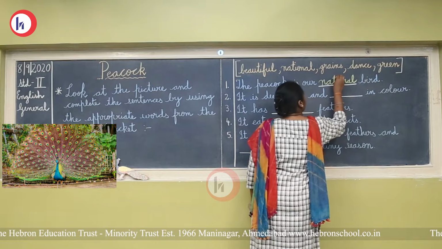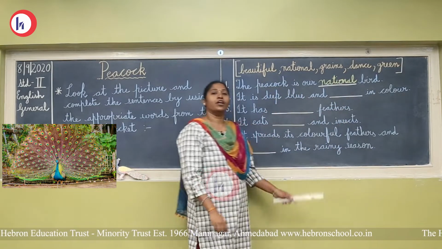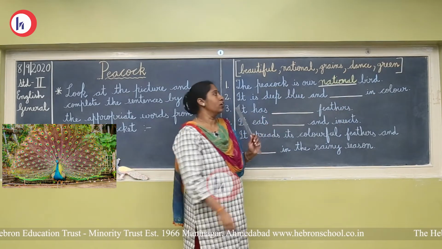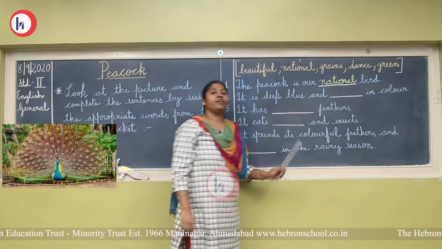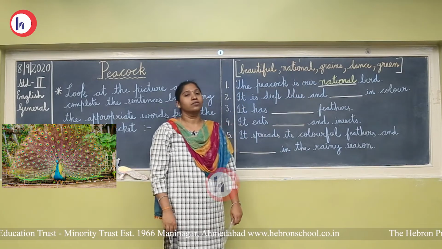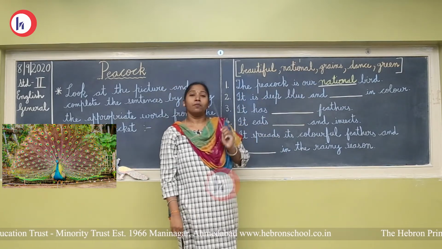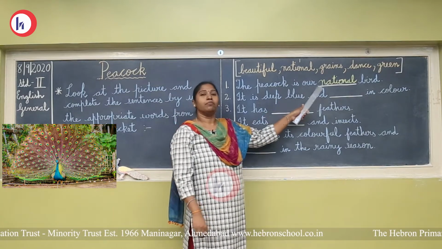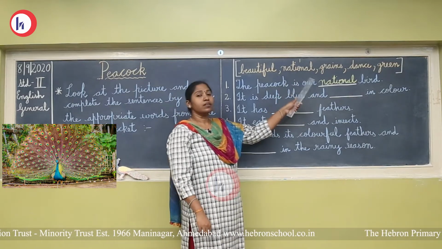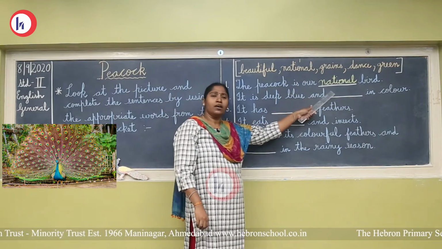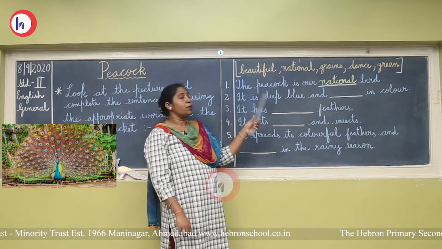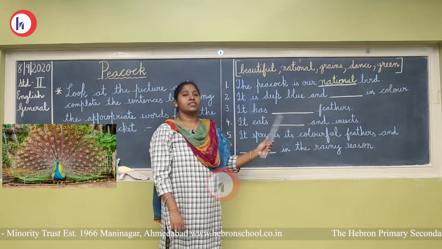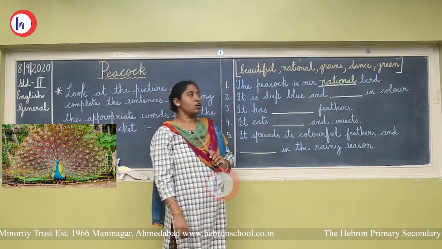N-A-T-I-O-N-A-L. And children, what we have to do? We are going to mark the word national as number 1. Children, why we are doing this marking, you know? Because you will remember that you have already attempted this word. You have already given this word to a certain blank, for example 1, then you won't repeat it for any other blanks and you won't make a mistake also.